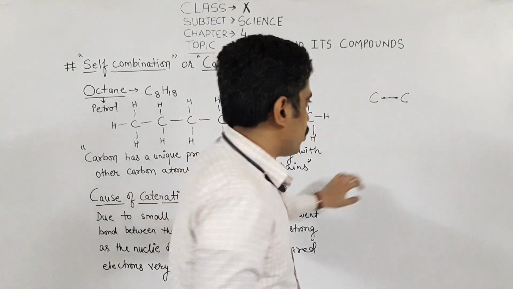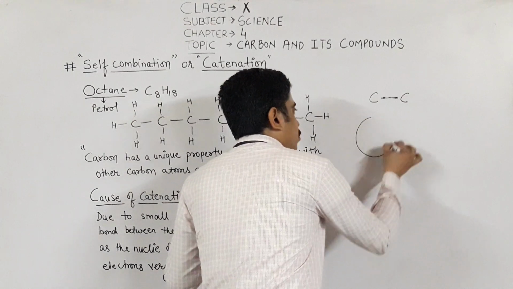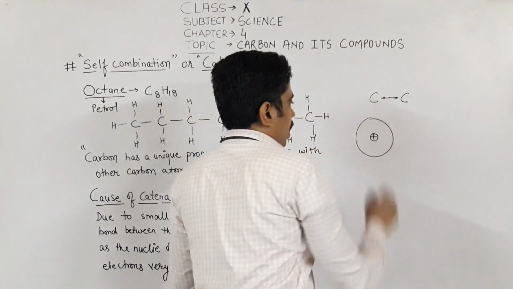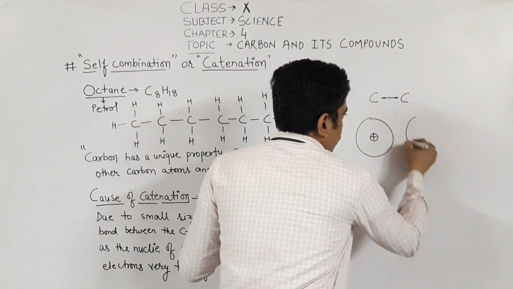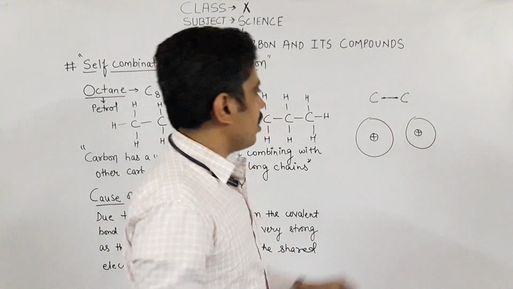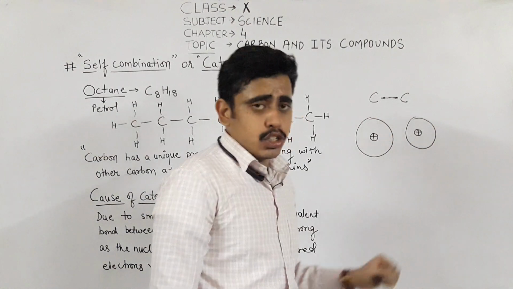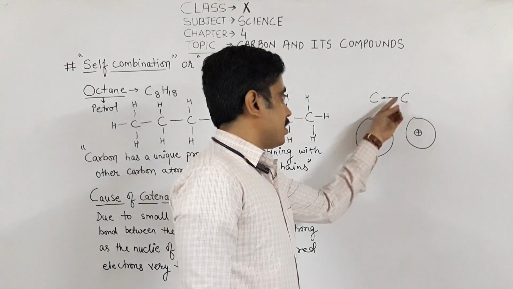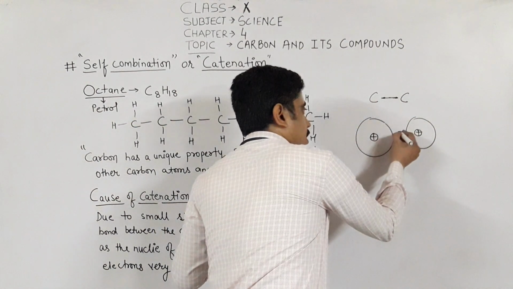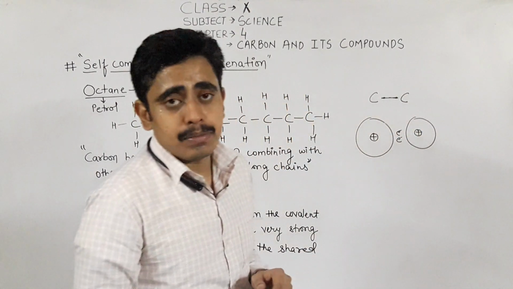If we enlarge the structure to understand it properly, suppose this is the atom of one carbon, this is the nucleus of the carbon, and this is the other carbon atom. I have shown the atomic structure of both carbon atoms just to understand how the nucleus attracts the shared pair of electrons. This is the bond present between one carbon and another carbon atom, and suppose these are the electrons shared between both the atoms.